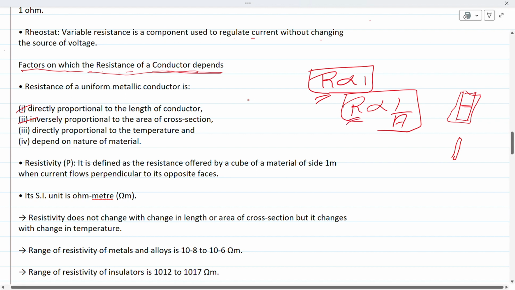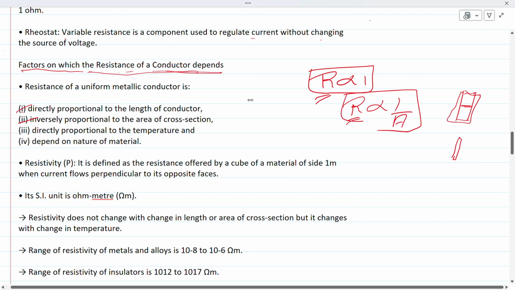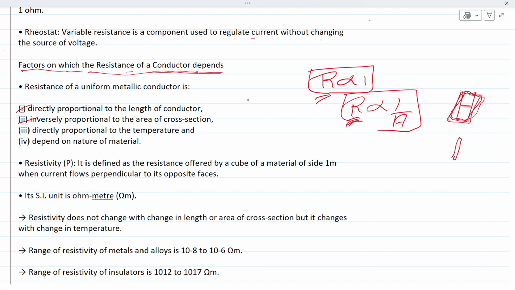It means the resistance of the wire is inversely proportional to the area. If the thickness of the wire increases, its resistance decreases.